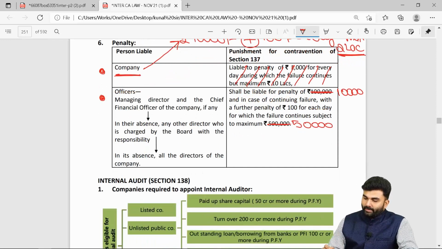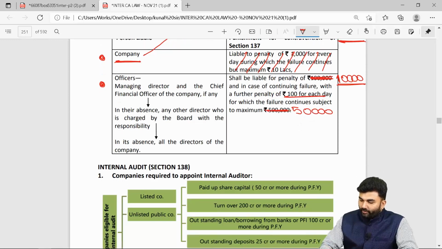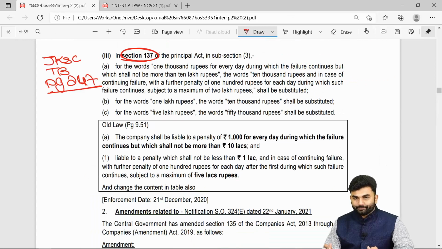And in the second penalty, instead of the word 1 lakh, it has to be now made 10,000. 100 rupees per day for the continued default remains the same, and instead of the word 5 lakh, it should be made 50,000.